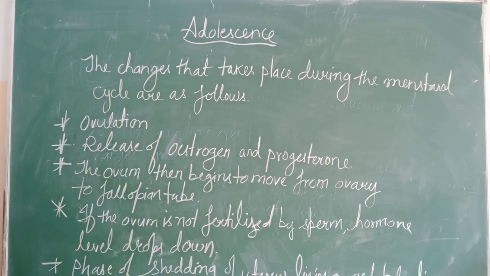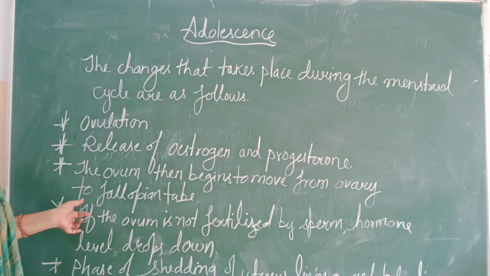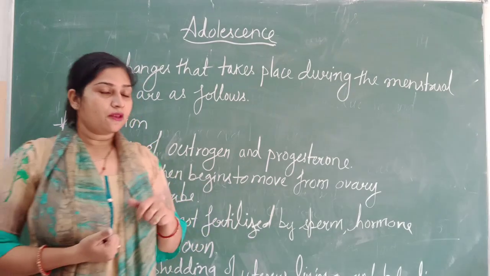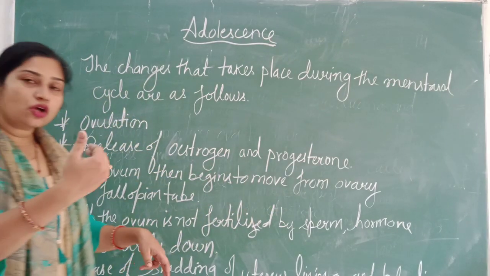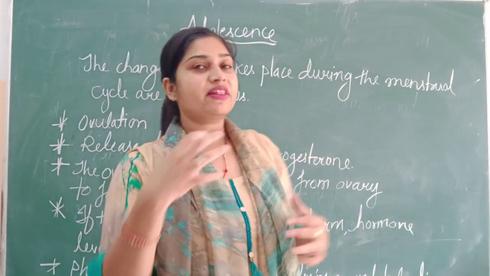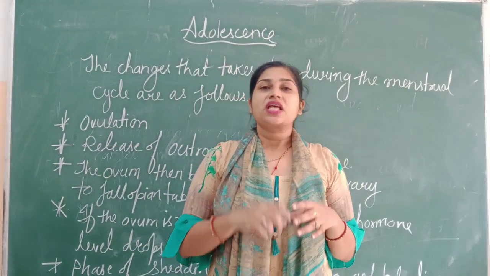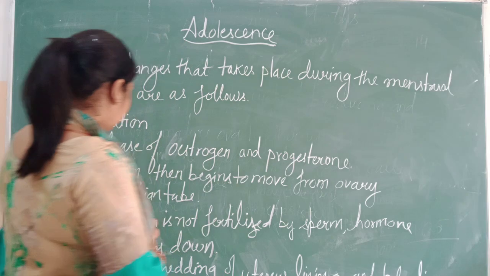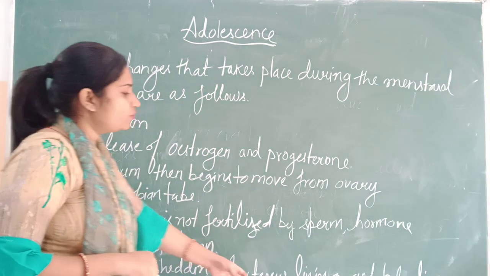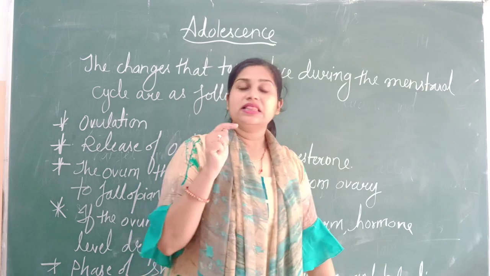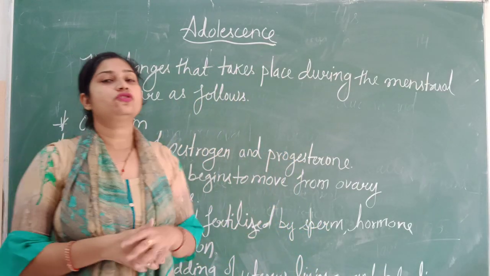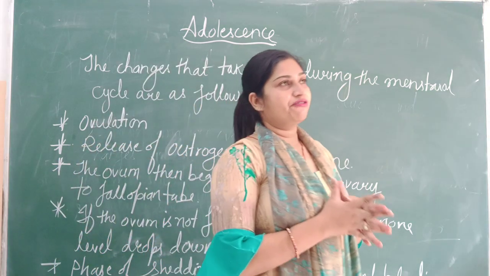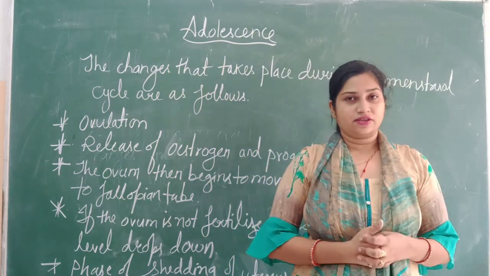Now what will happen next? If there is no fertilization, meaning the ovum is not fertilized by sperm, then the hormone level suddenly drops, and as a result the lining of the uterus generally sheds off with blood. So the next phase is the shedding of the uterus lining and bleeding, and this phase of bleeding is known as menstruation. This period of menstruation usually lasts for about 4 to 6 days.